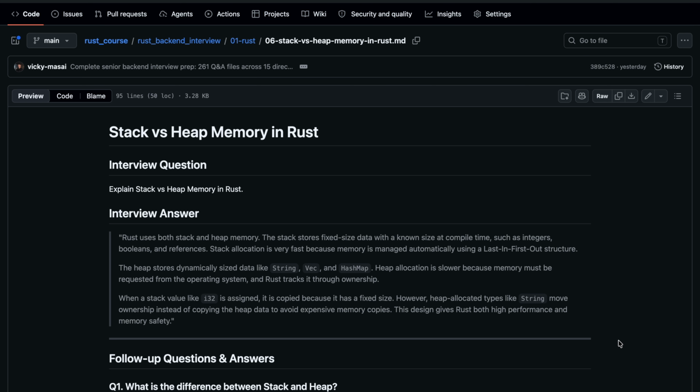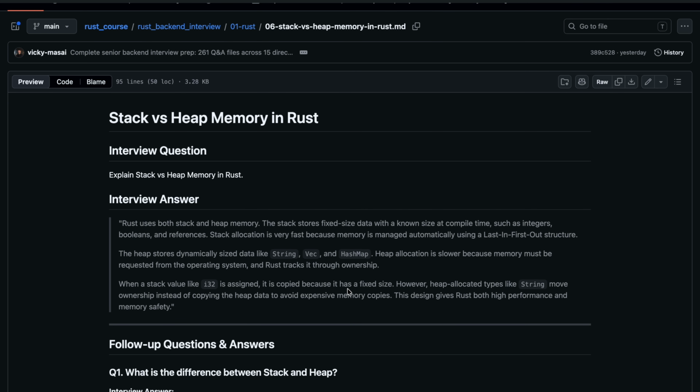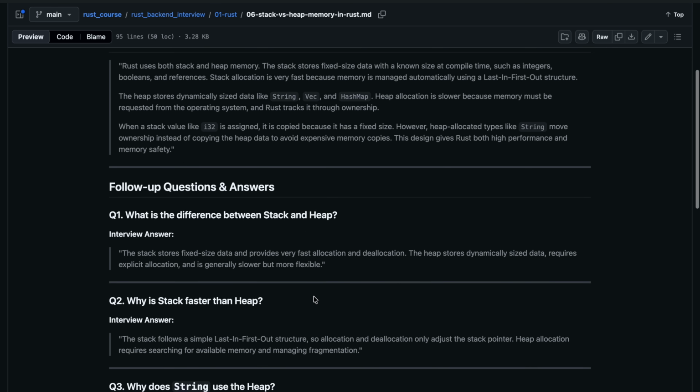When a stack value like i32 is assigned, it is copied because it has a fixed size. Whereas heap allocated types like String move ownership instead of copying the heap data, to avoid expensive memory copies. This design gives Rust both high performance and memory safety.